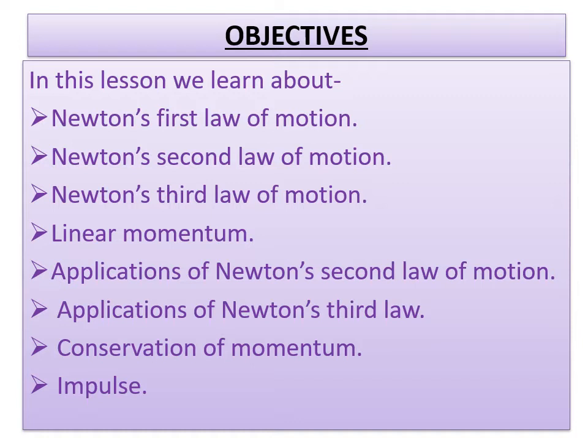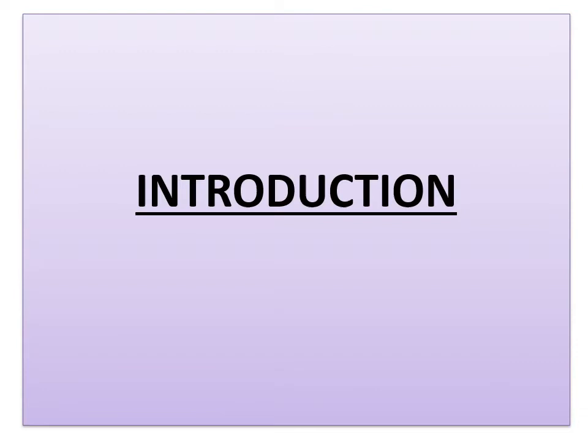Using all these laws. In the last lesson, we have learned about motion in a straight line, the terms related to velocity, acceleration, distance traveled, and displacement. Not only that, we have learned uniform motion and non-uniform motion also. But in this chapter, we have to learn about the causes of motion.